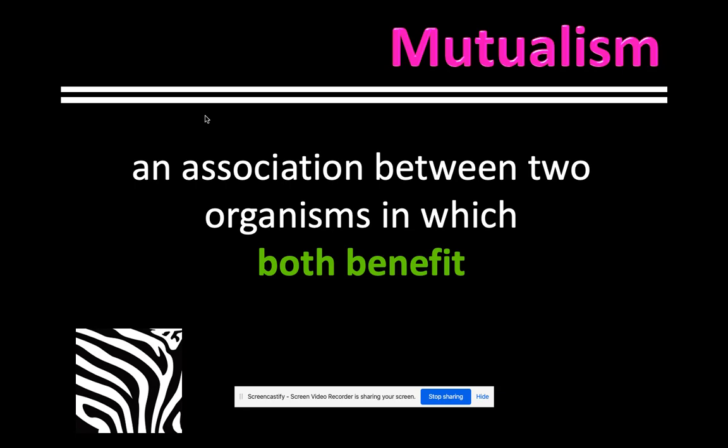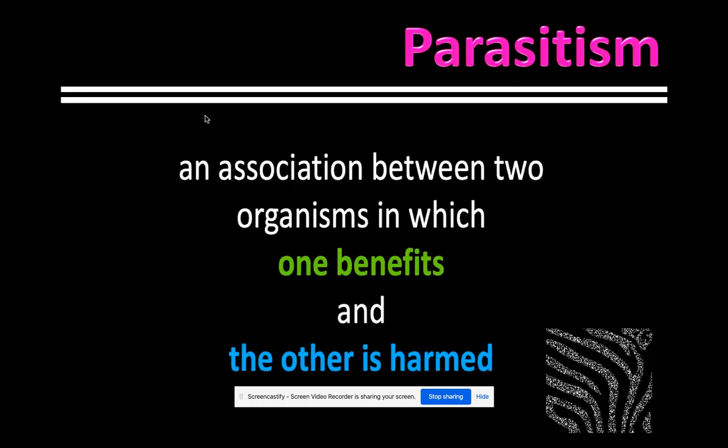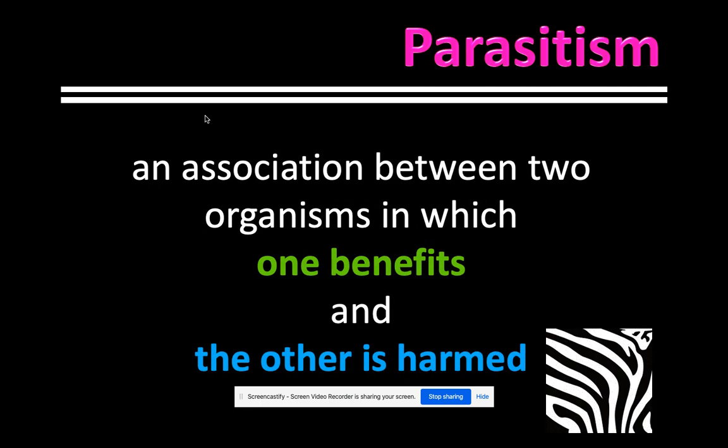The second type is pronounced mutualism. This is always the one that the kids do really well on. It's when two organisms both benefit from each other. Think about your friendships with your friends. It's not a good friendship if you're not getting something out of it, nor is your friend. So this is when organisms both benefit. And the third type of symbiosis is parasitism. That's when one organism gets something from the other, and the other organism is being harmed.